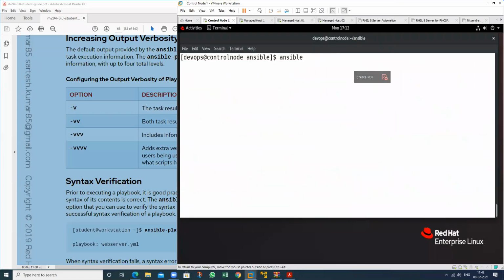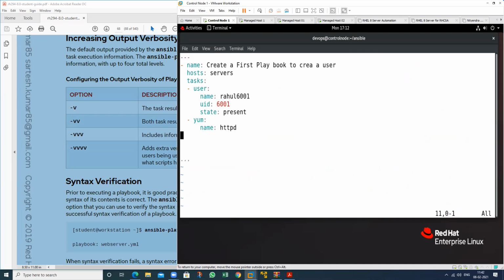So I will remove this task from here, just only one task, and we want to create a user. Which time? 11:42. User ID is this.